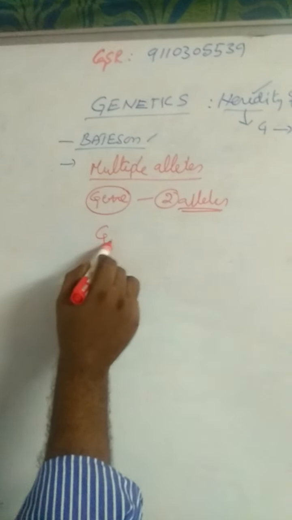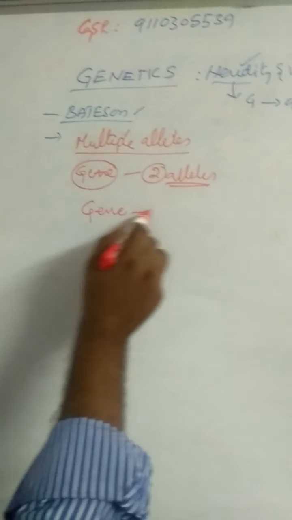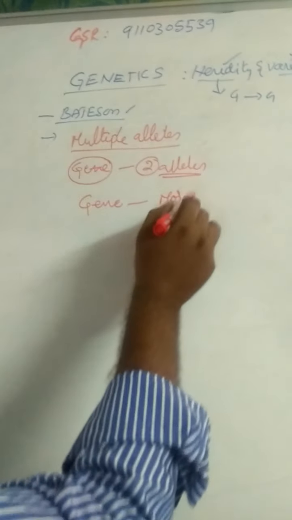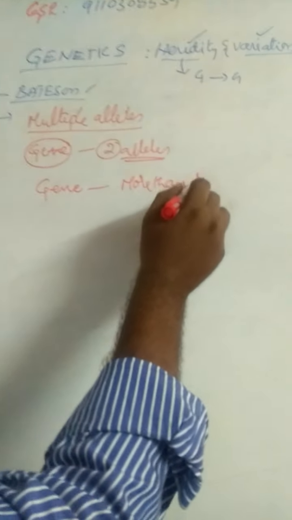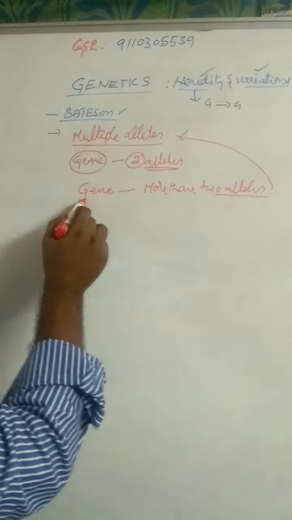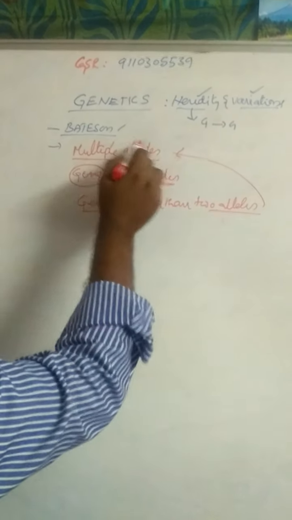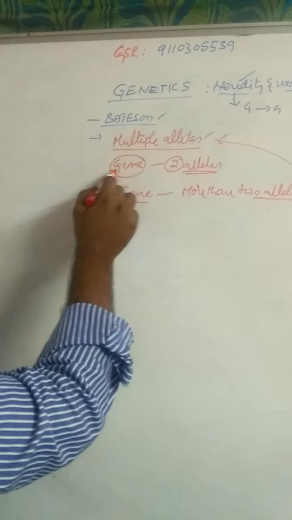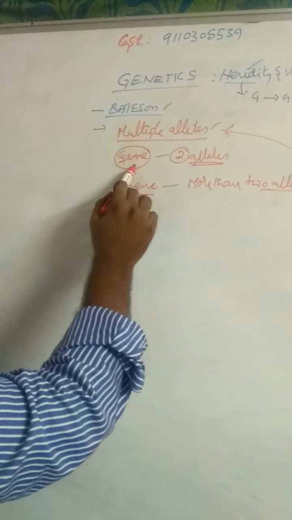If the gene contains or has more than two alleles, those alleles are called multiple alleles. What are multiple alleles? If the gene contains more than two alleles, those alleles are called multiple alleles.